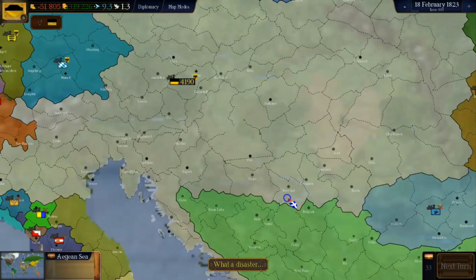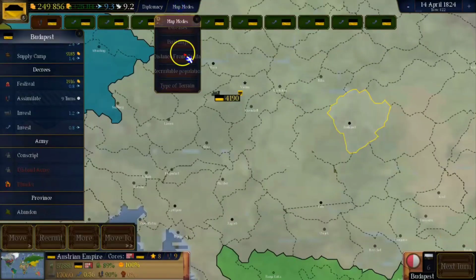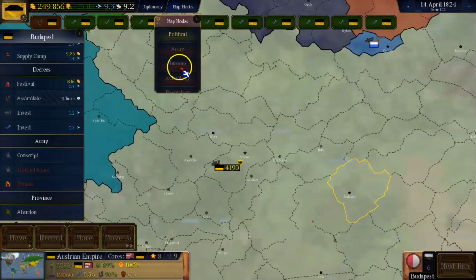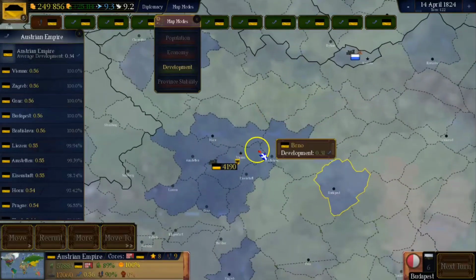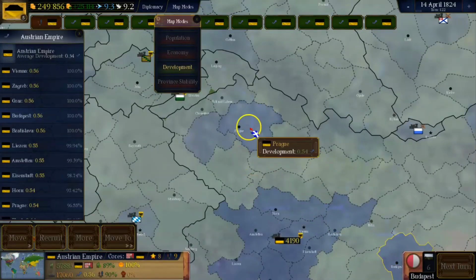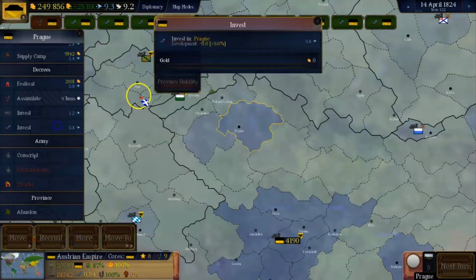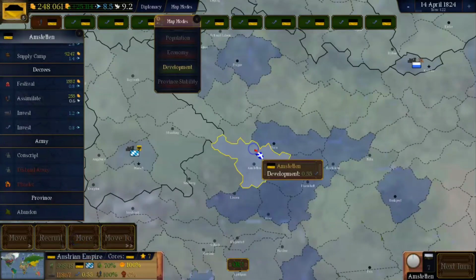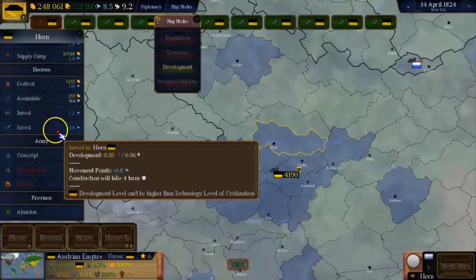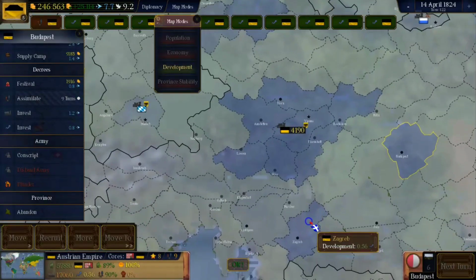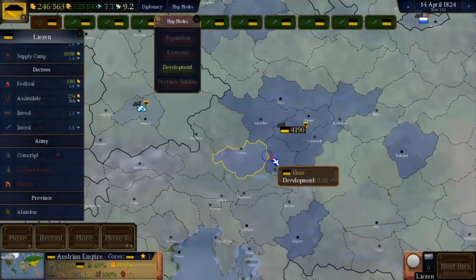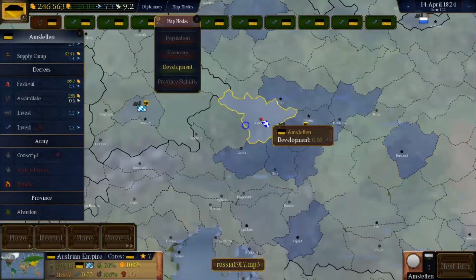Another disaster, damn it. So let's check from the diplomacy to the map modes tab. In the development one, if they all reached 0.55. Oh, nope. Prague needs some more. Let's see, 55, 55. Okay, Horn needs some more too. Bratislava is okay, Budapest is okay, Zagreb is okay, these guys are okay too. I think this works perfectly.